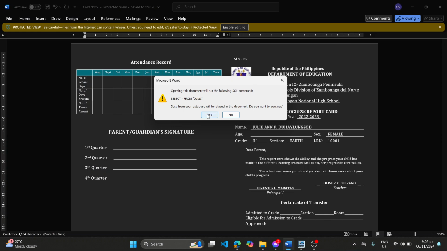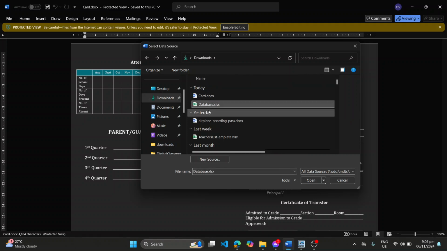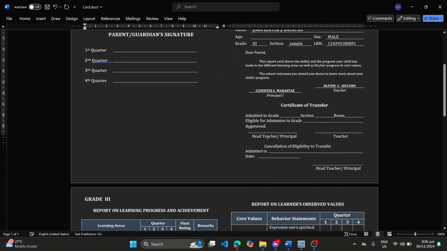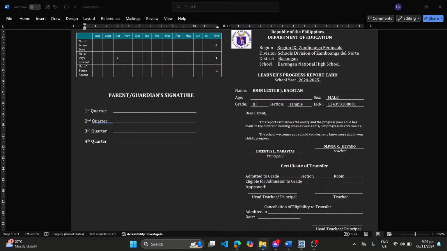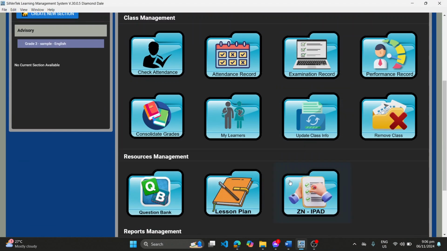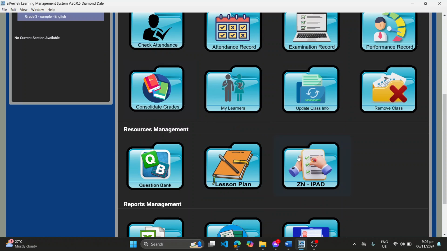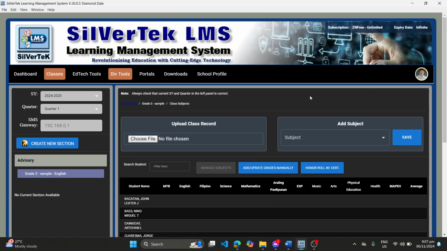So, gagawin lang po natin, click natin yung yes, and then we will locate that file through documents, downloads, and then click on that database file, and then click open, and then boom, it's okay. It's now okay. The same will be done also with this good moral character, or diploma, or in the consolidated grades. We have this also, honor roll with certificate. The same will be done as what I did earlier.